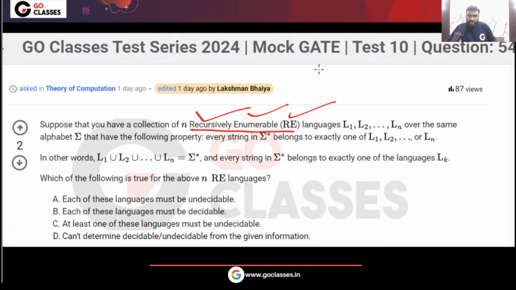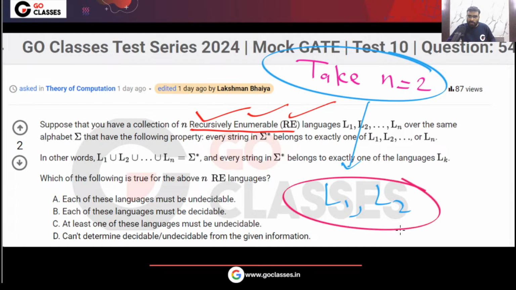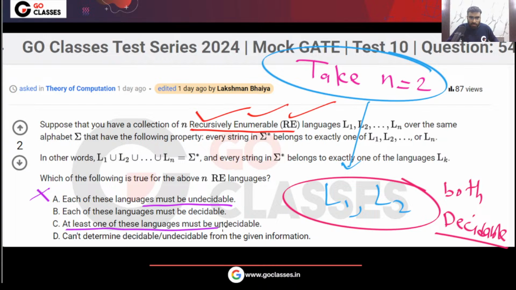So please understand, if you take n equal to 2, then two languages you will get, L1 and L2, and we have seen both will be decidable. So which options are gone? Each will be undecidable, this is gone. At least one of them will be undecidable, this is gone. Everything will be decidable. Answer is option B.